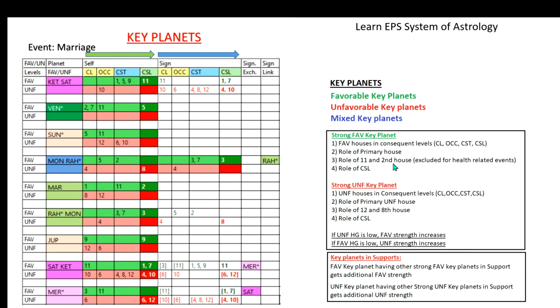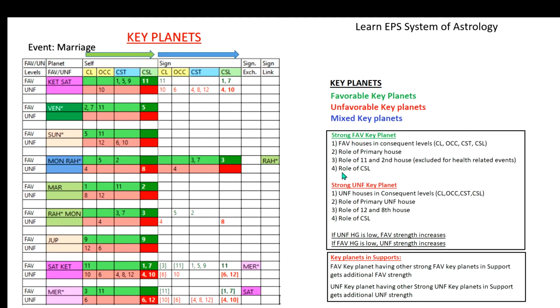Presence of the 11th house and second house in this favorable house grouping automatically gives that planet more strength. Please note that the second house will be favorable for most events, but for health-related events it becomes unfavorable.